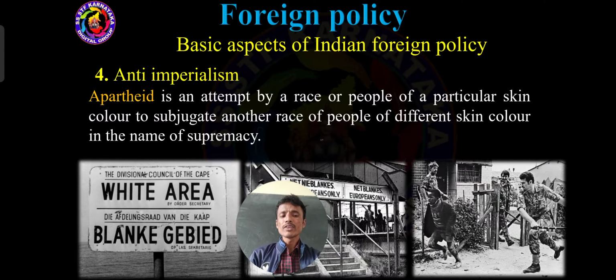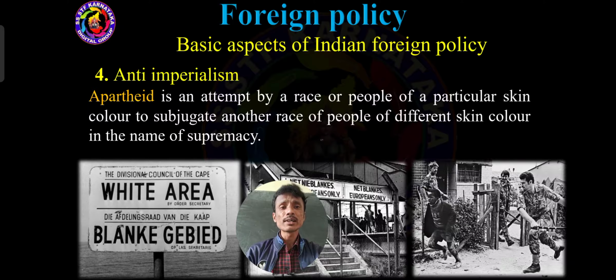What is the meaning of subjugate here? Bring under domination. One color of people dominating another color of people based on different skin color in the name of supremacy. Few are black, few are white, remaining red. So based on the skin color there is a domination.